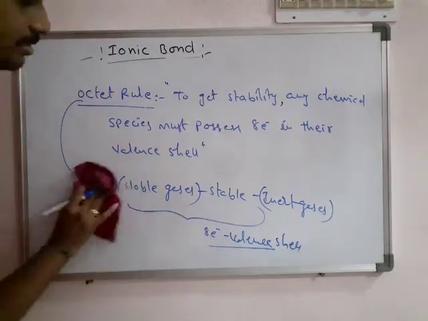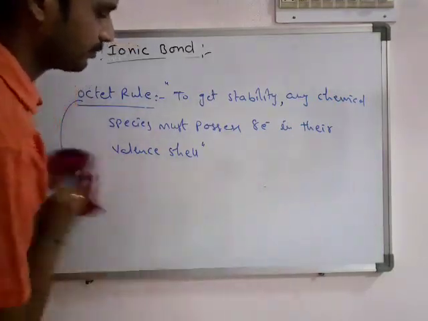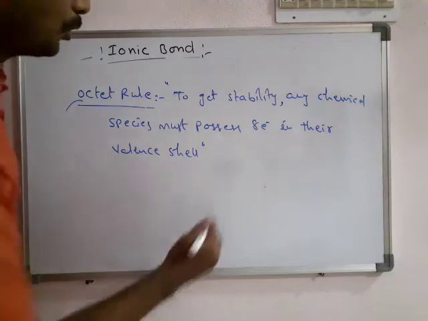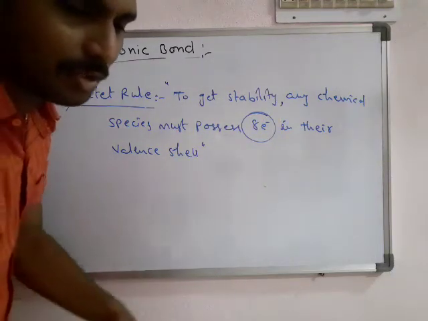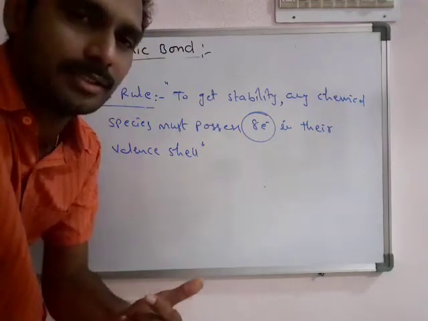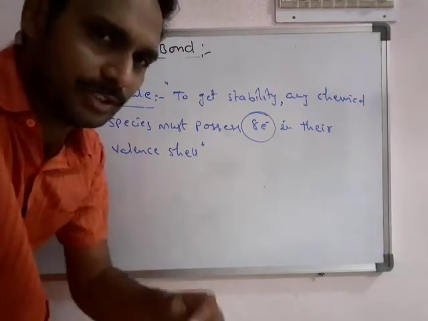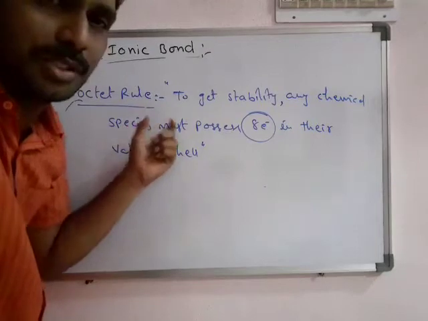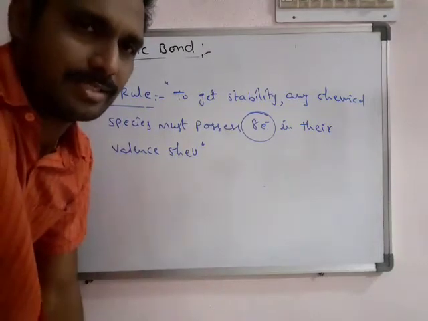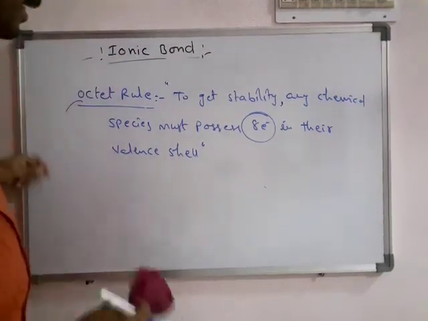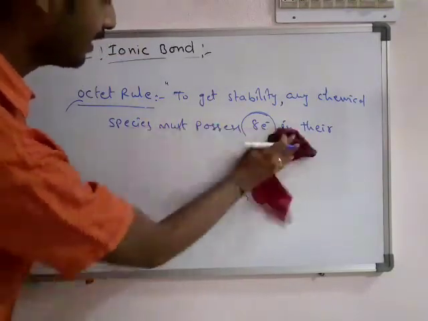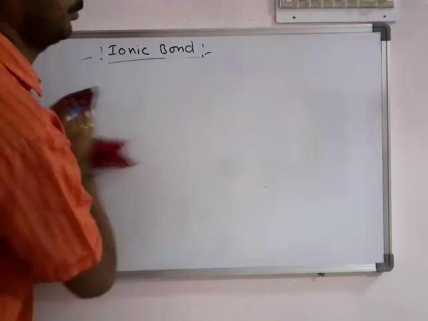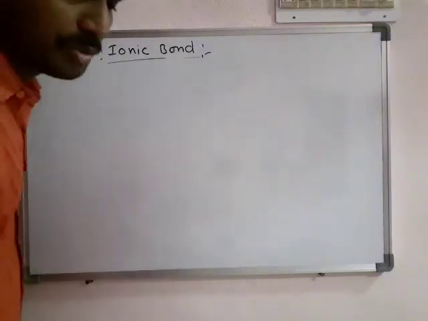Now the thing is, how to get these 8 electrons in the valency shell? If they have them, they will become stable. This was according to the octet rule or electronic theory of valency. But how do they get 8 electrons in the outermost shell?